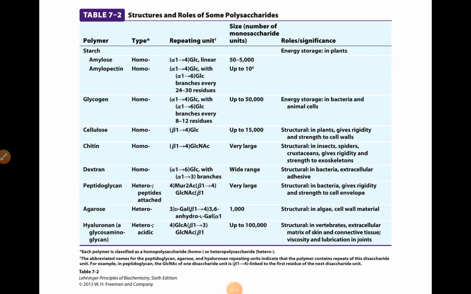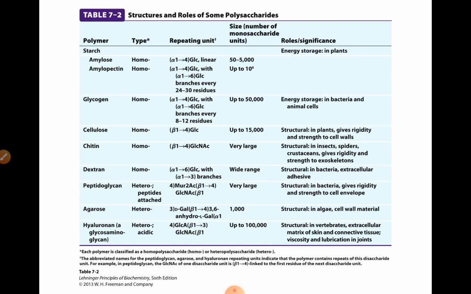Starch is made up of amylose and amylopectin with units of alpha 1,4 glycosidic linkage, and it has an important role in storage. Glycogen is a homopolysaccharide with alpha 1,4 glycosidic linkage and up to 50,000 size, and it is an energy storage in bacteria and animal cells.